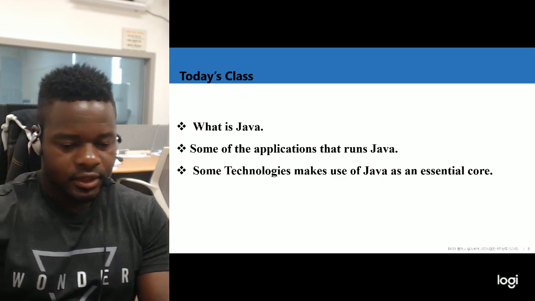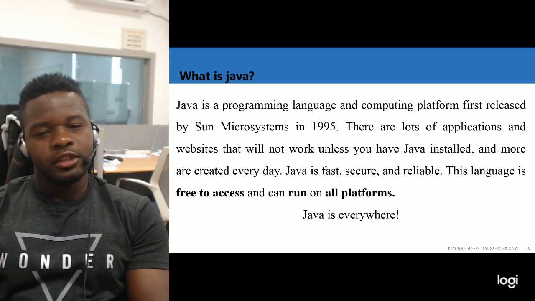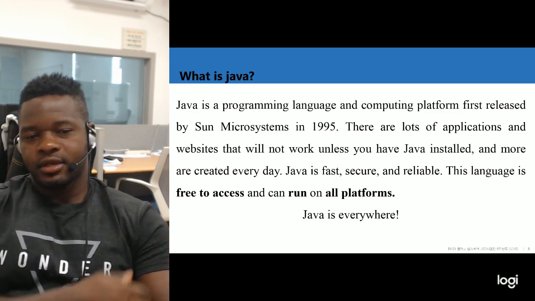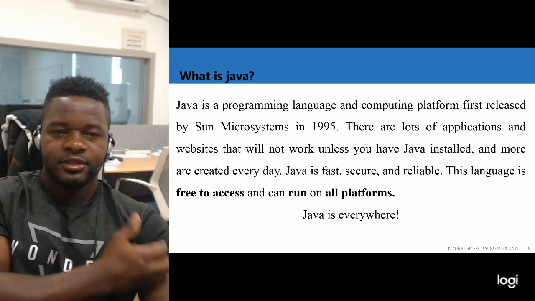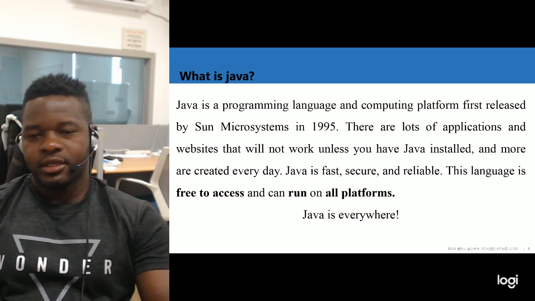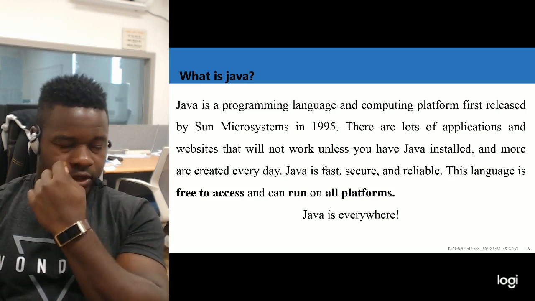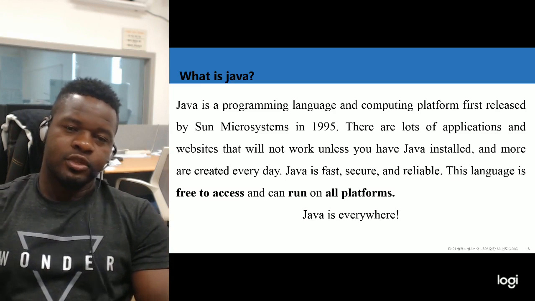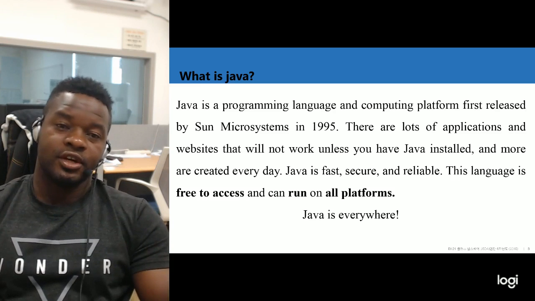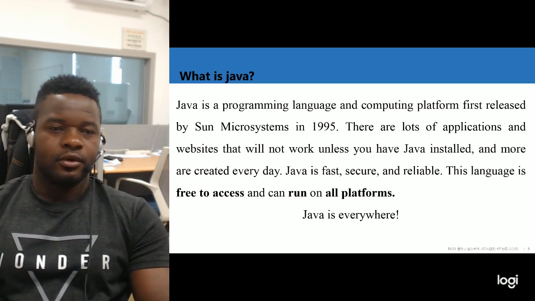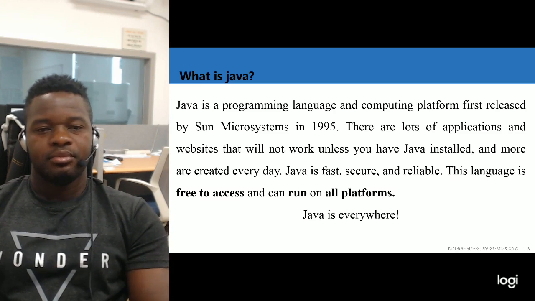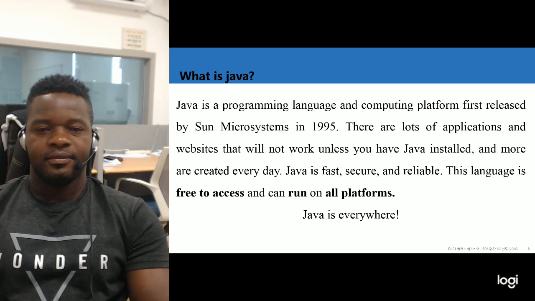So let's see, what is Java? This is one of the questions that every beginner has to ask, because for somebody hearing about Java for the first time, the first question is what is Java and what is Java used for? Java is a programming language and a computing platform first released by Sun Microsystems in 1995.